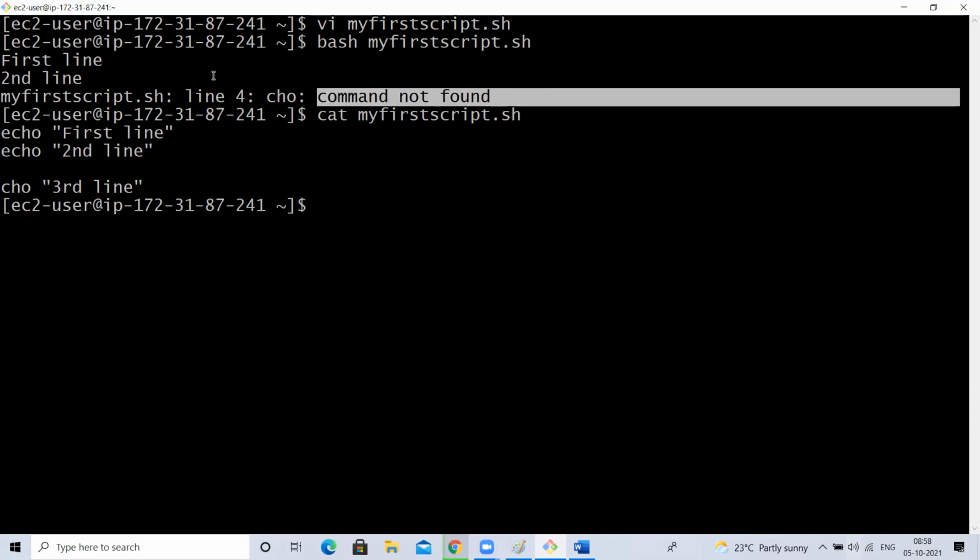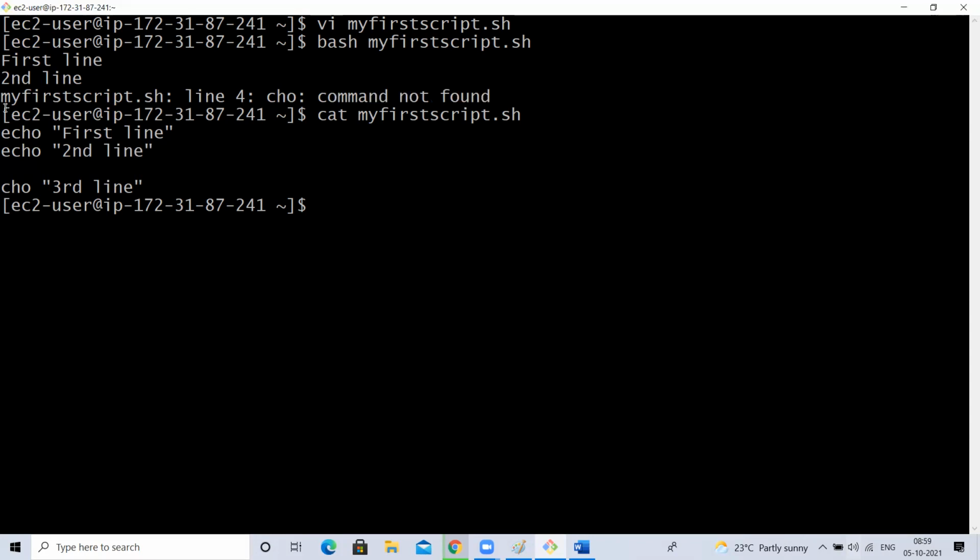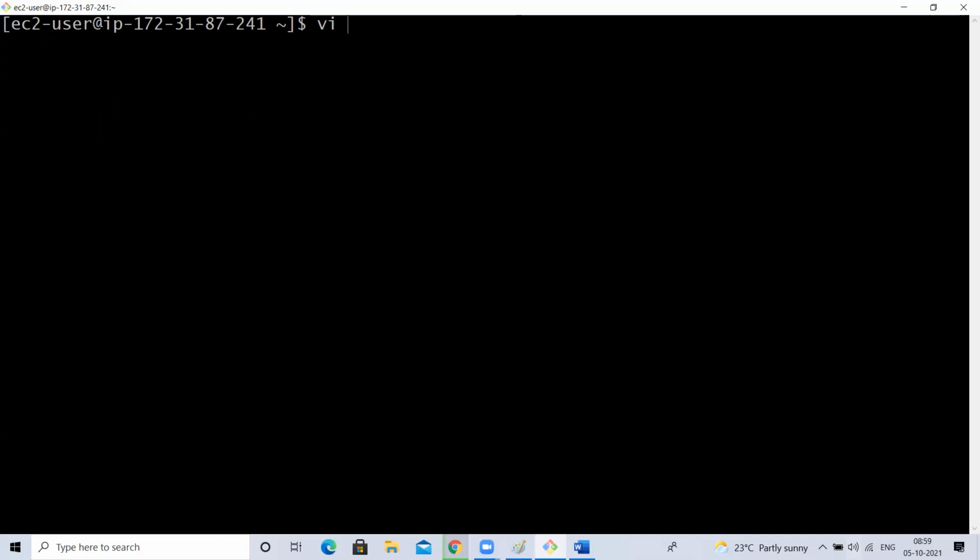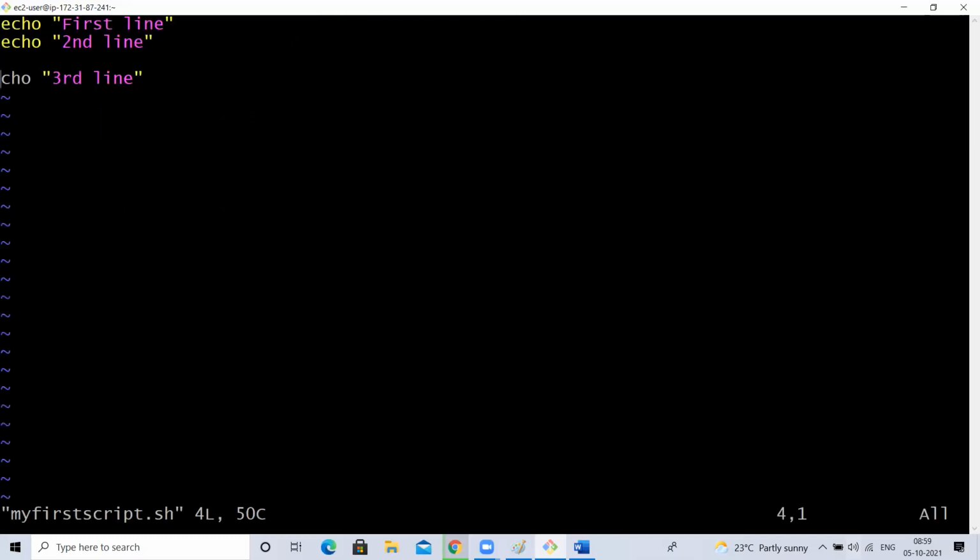It is showing the error inside the file: file name myScript.sh, line number 4, command not found. By seeing that, you can understand what the error is. Okay, now let me keep this as it is.